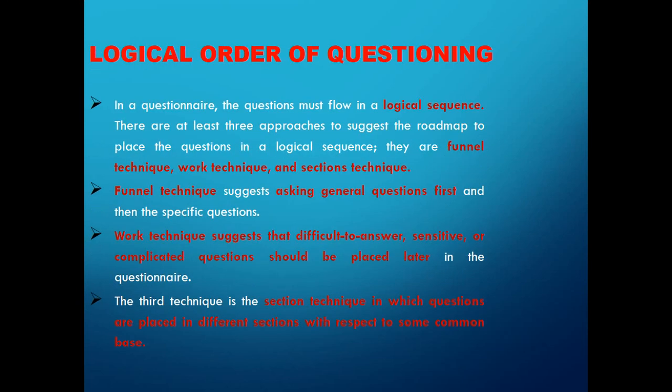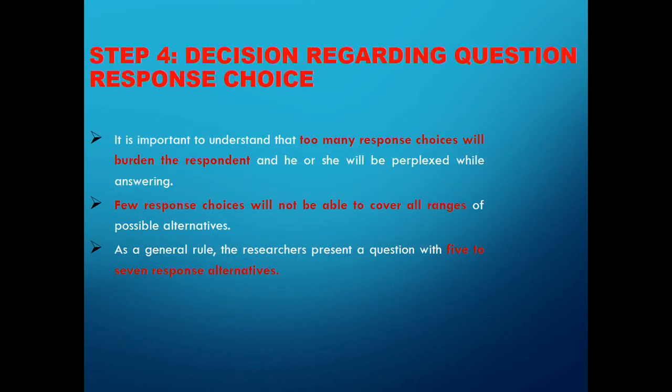Then response choice, the fourth step, right? This was the fourth step. It is important for all of us to understand that too many response choices will burden the respondent, right? Too few response choices will not be able to cover the whole range. So as a general rule, researchers present a question with 5 to 7 response alternatives. Now what kind of responses will the people give you? If you ask them, okay, do you agree that the sales of electric cars are increasing in India? And you are giving them different statements and they need to answer one, that won't make any sense. Give them 5 or 7 options from which they need to select, so that would make sense, right?